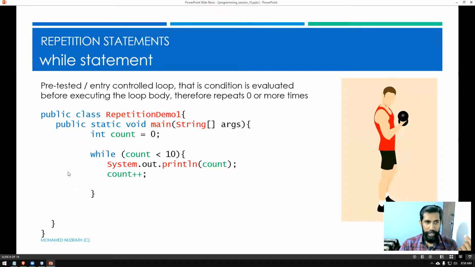Once it comes here, again it goes to the condition part. It becomes 10 is less than 10, which is not true. 10 is equal to 10 is true, but 10 is less than 10 is not true. So this part will not be done, because the condition is checked first, and only then is the code executed. Because the condition is failing, this loop body will not be executed the 11th time. By then you have already executed it 9 times.